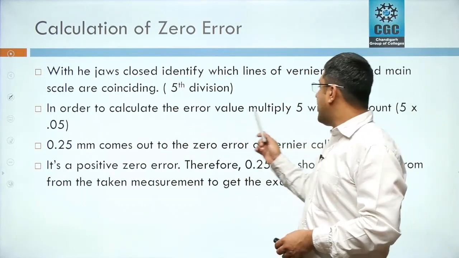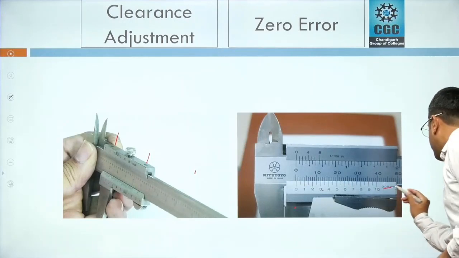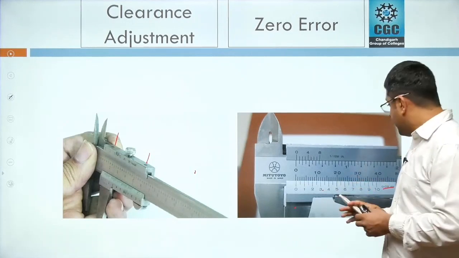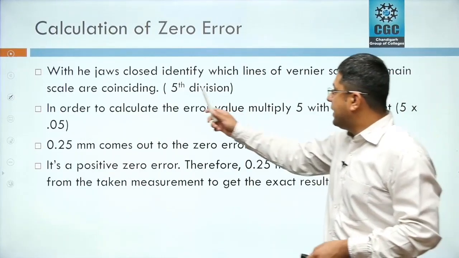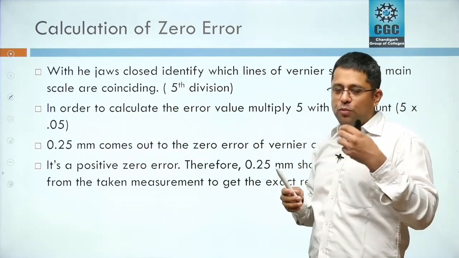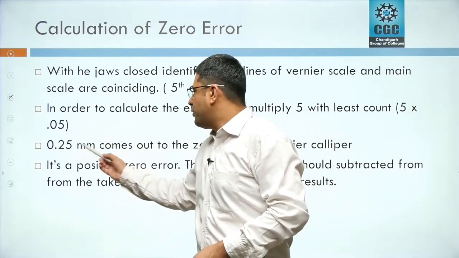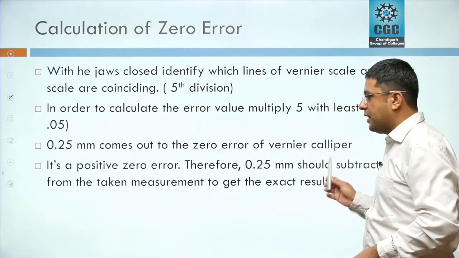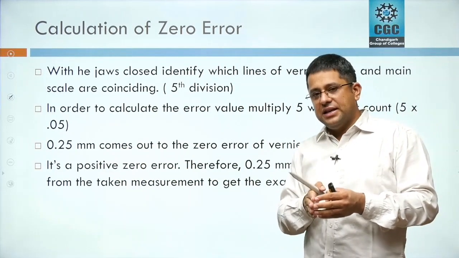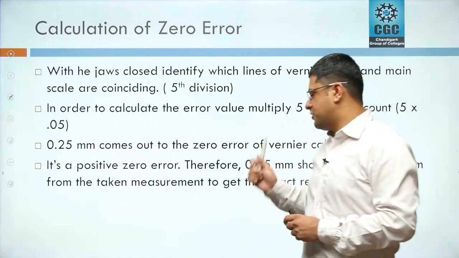Now in order to calculate the error value, multiply 5 with the least count. The least count of this instrument is 0.05 mm. So we have to multiply this 5 with 0.05, which is the least count. After multiplying this, we will come to know the zero error of this particular instrument. Here it's written also, 0.25 mm comes out to be the zero error of the vernier caliper. It's a positive zero error. Why is it a positive zero error? Because the zero of the vernier scale is lying right of the zero of the main scale when both the jaws are closed. That's why it's a positive error.